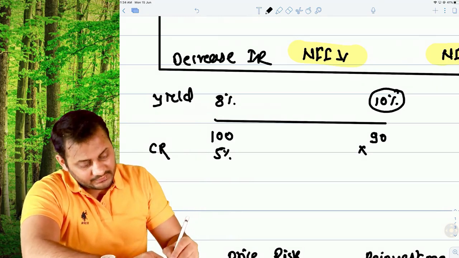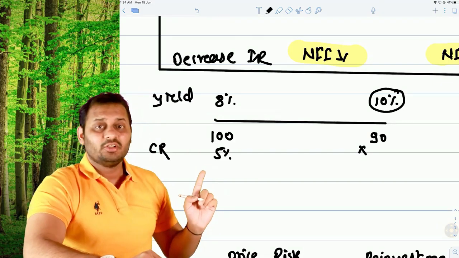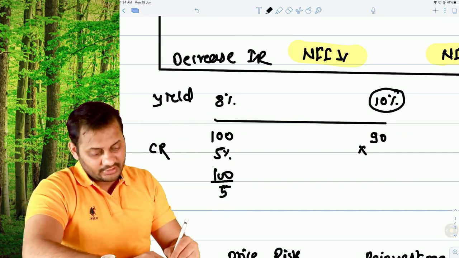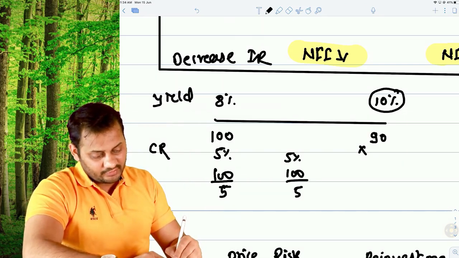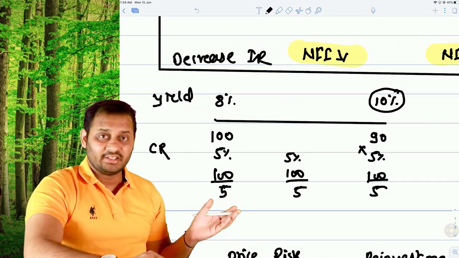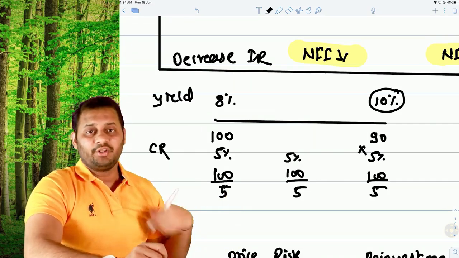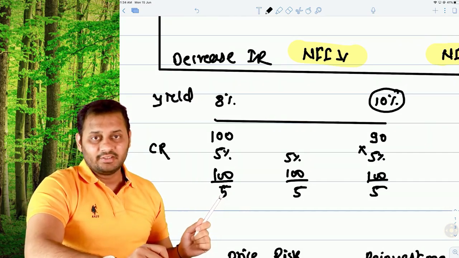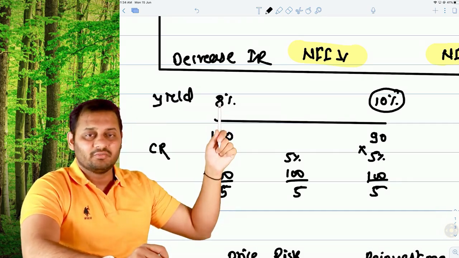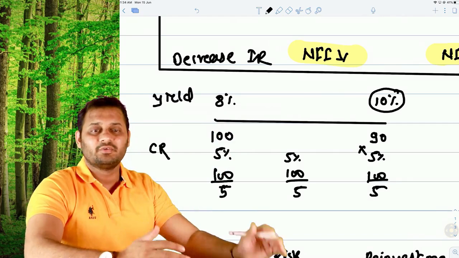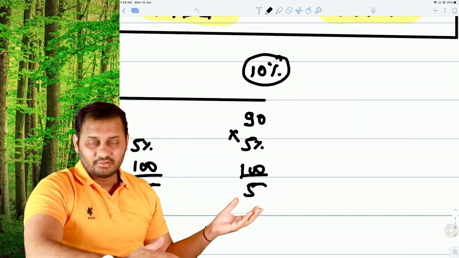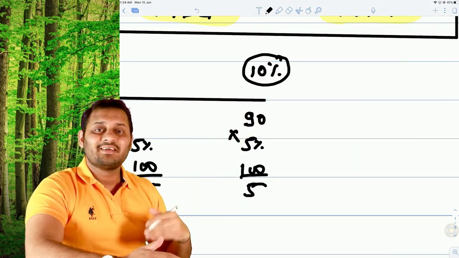Now coupon rate is based on the face value, not the market price. So 5% will be paid on 100, it will be 5 rupees. Here 5% will be paid on 100, it will be 5 rupees, and here also 5% will be paid on 100, it will be 5 rupees. So this is the interest income that you are earning, right? Now what used to happen earlier, that this interest income, when you wanted to invest this again, the interest rate that you could have earned was 8% only. Earnings would have been 8% at that time. But the good part here is you can invest this 5 rupees at a higher interest rate. So this is called reinvestment.